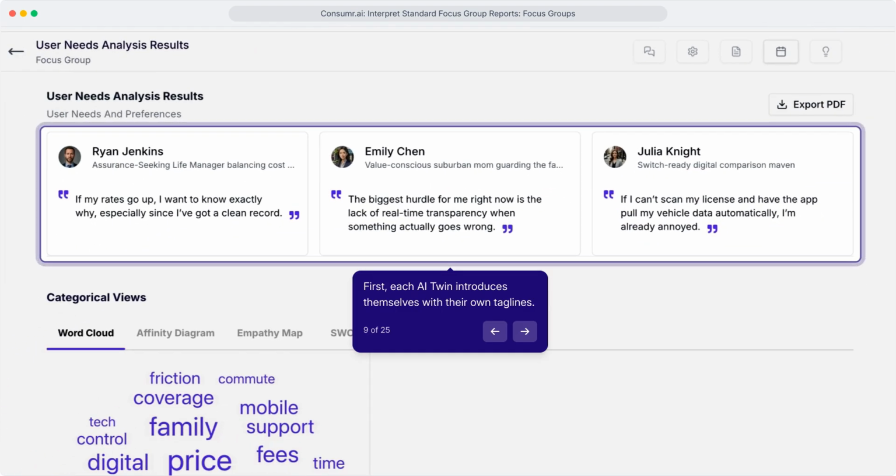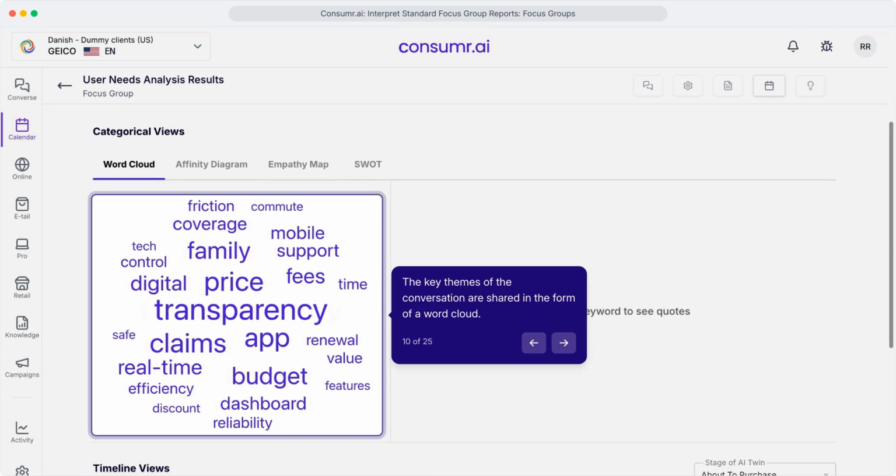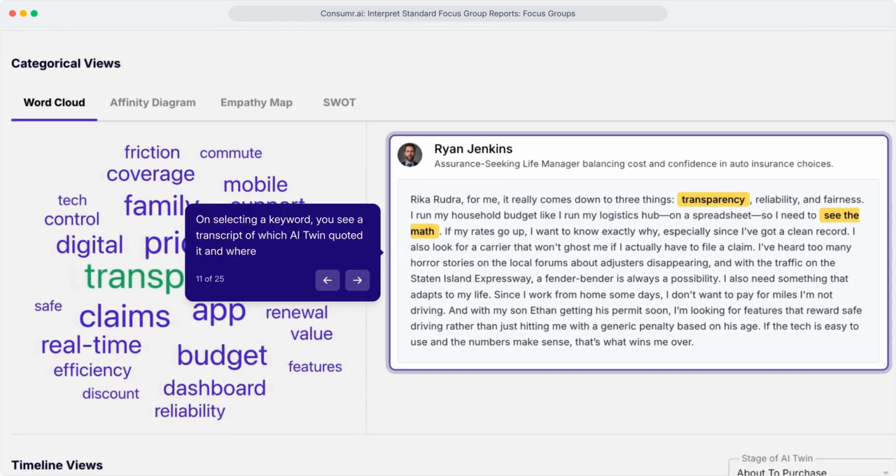Each AI twin introduces themselves, taglines, context, personality, so you understand who's speaking and where each consumer perspective is coming from. The key themes appear as a word cloud. Which topics dominated the discussion? Which pain points and needs carried the most weight across the group? Click any keyword to see where it appeared, which twin quoted it, the full context of how they discussed it, the emotional weight they gave it.